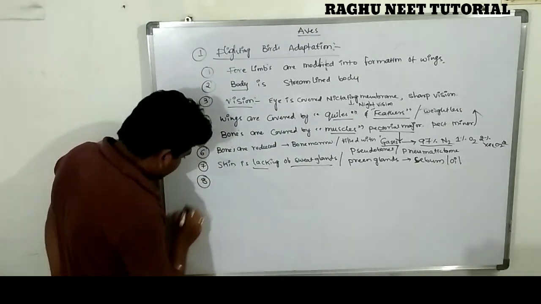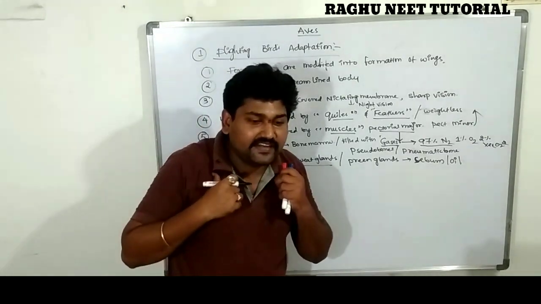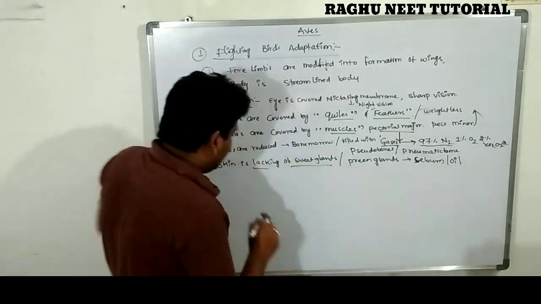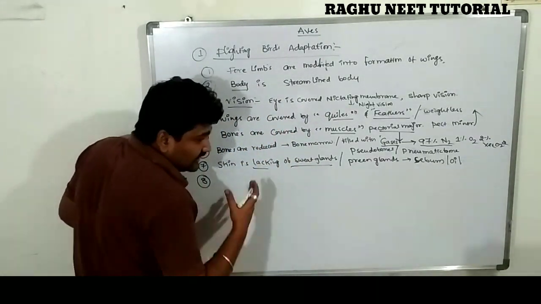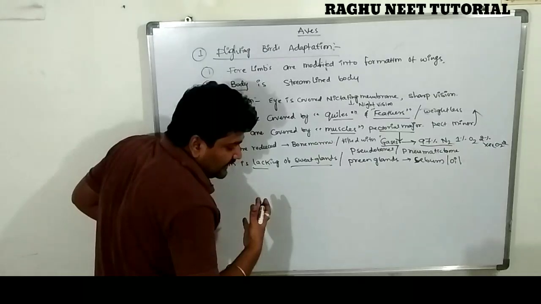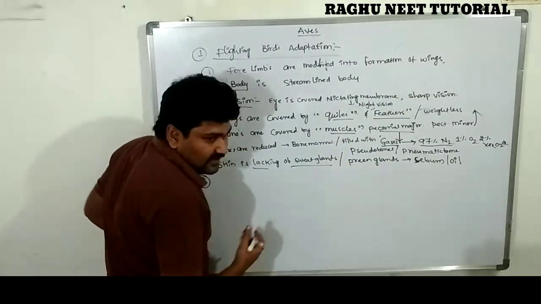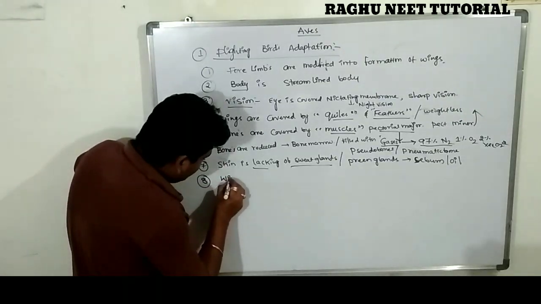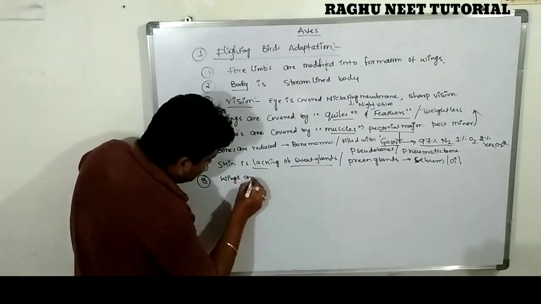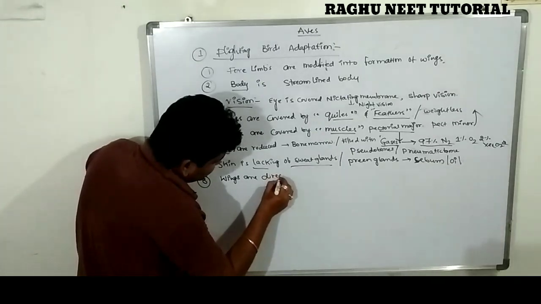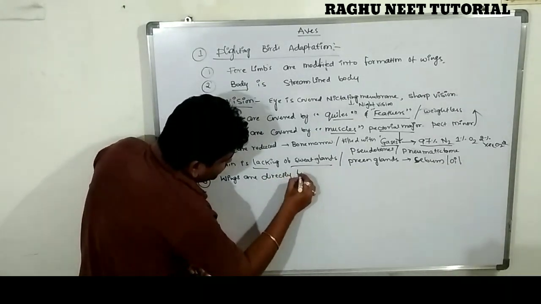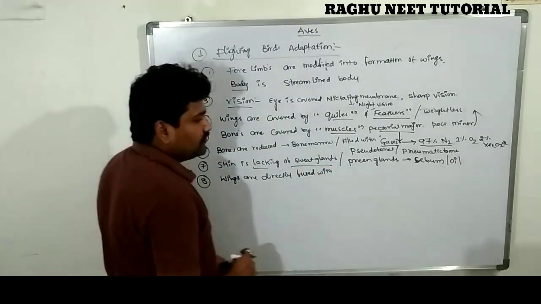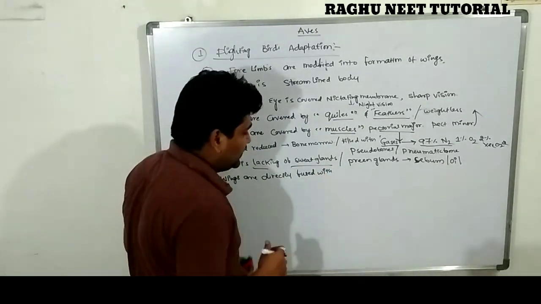Next one. The wings in a flighted bird are directly fused with the thoracic region. The thoracic region gives a particular strength for the flight adaptation of the birds. Wings are directly fused with the thoracic region.